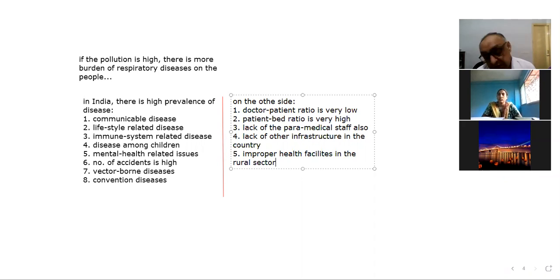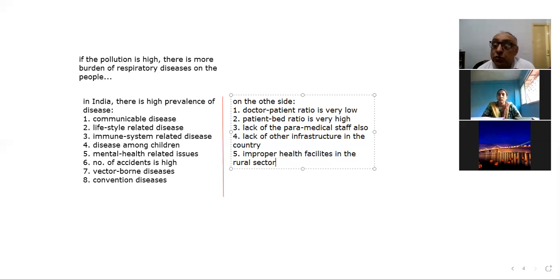Okay, this is one point. And the second thing is that the capacity of the nation would also be low, because the capacity of the nation is the sum total of the capacity of its citizens, of individuals, right? It would lead to a fall in the gross domestic product of the country, and disease burden would become high. Due to that, other areas of development would start suffering and the future would become dark.